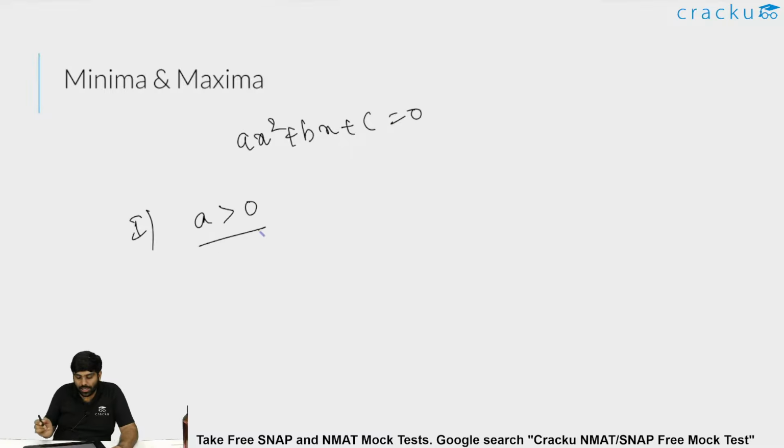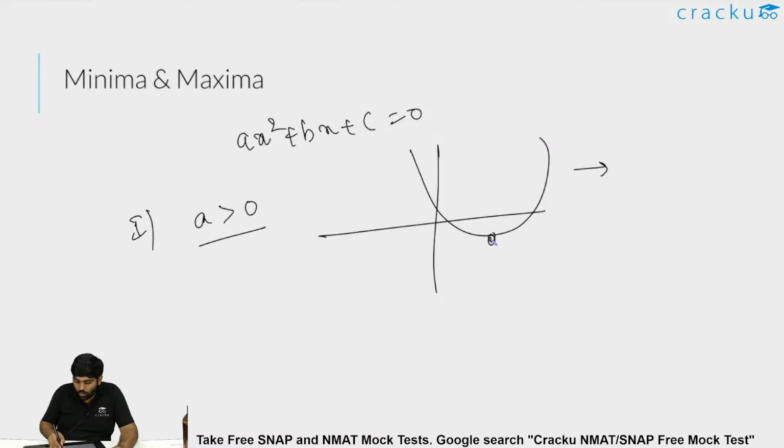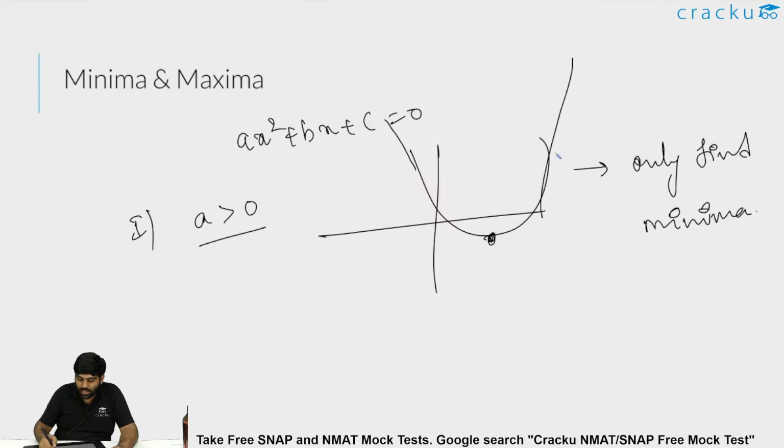Minima and maxima. When I talk about ax square plus bx plus c, there are two cases. Case 1, a being positive, that is the leading coefficient being positive, then I'll be getting an upward facing parabola. In an upward facing parabola, I can only find minima. I cannot find maxima because the graph will tend to infinity. So only minima exists.